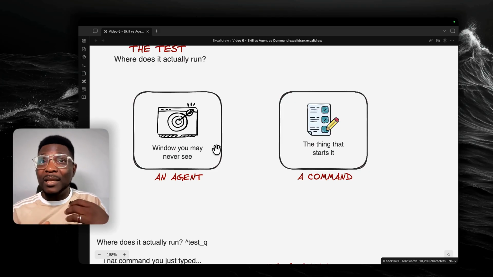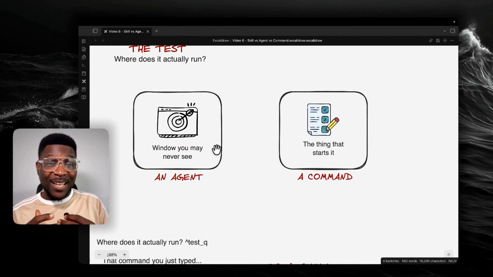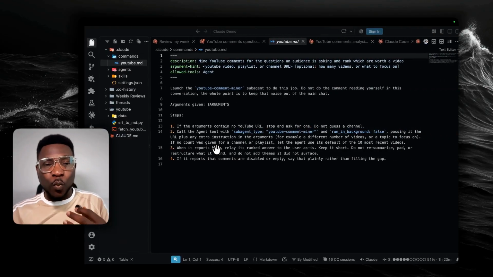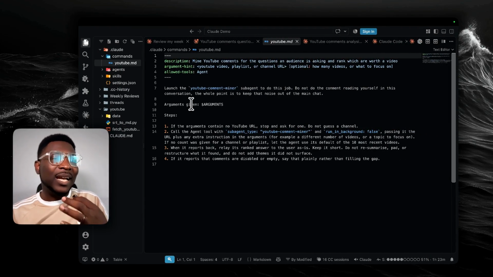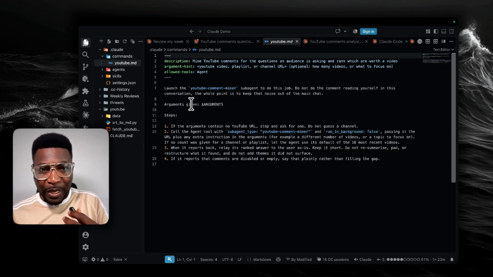So when people say how to set up an agent, Claude working within a workspace the same way we've set up so far is the same thing as just an agent. It is just an agent. There's nothing miraculous, supernatural, or too big about that. It is when you now turn it into a command, that's when it now says, okay, anytime this person triggers this, run it as a sub agent.